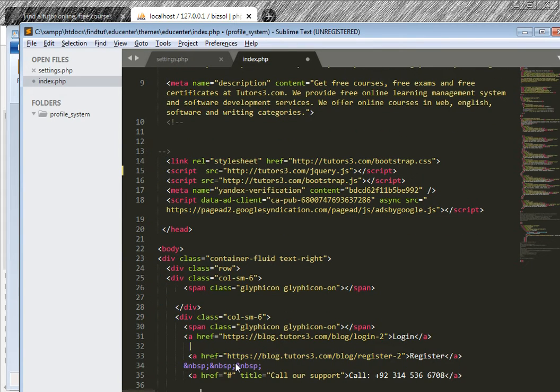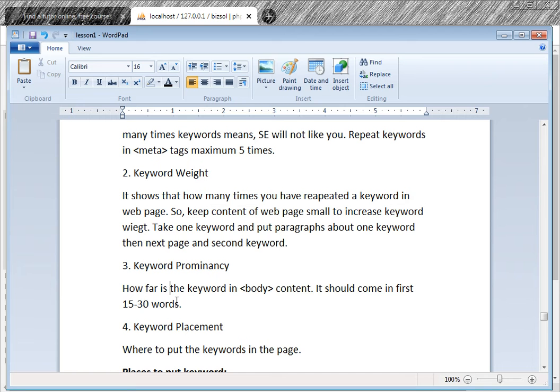Okay, so this is not allowed, and your keyword should be as near to the beginning as possible. So how far is too far? Your keyword should come in the first 15 to 30 words of your paragraph inside the body.